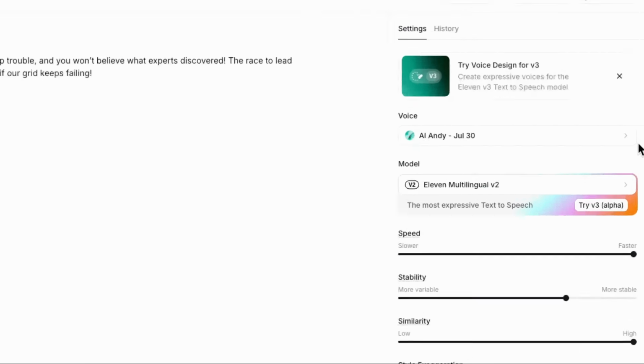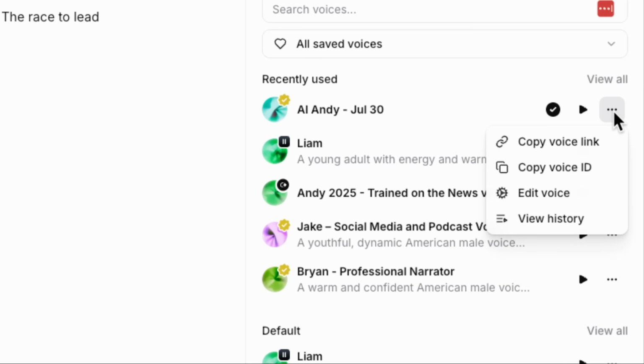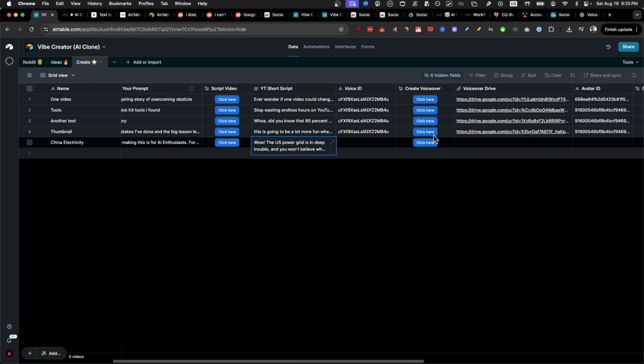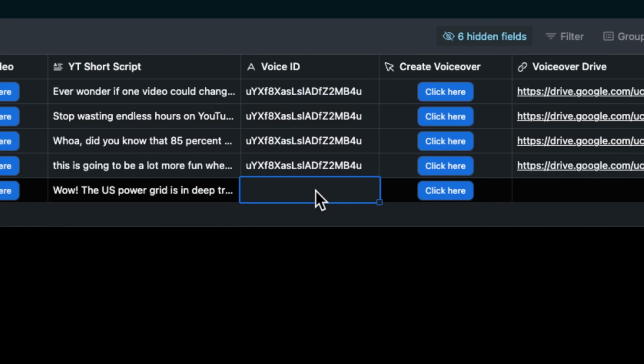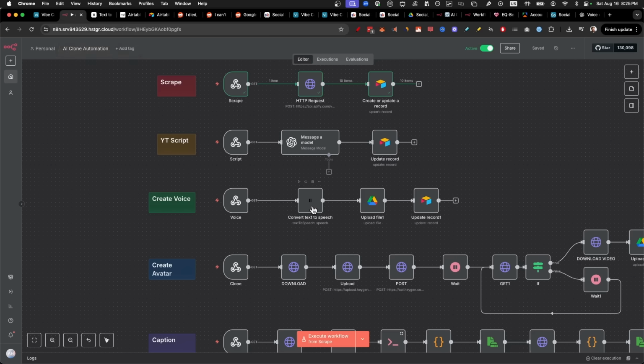So now that you have your voice, all you gotta do is click on it, click on the 3 dots to the right, and then click on Copy Voice ID. Go up to the AI Clone dashboard, and in the Voice ID tab here, all you gotta do is to paste it. Now, inside of our N8N, let's go into the N8N node.